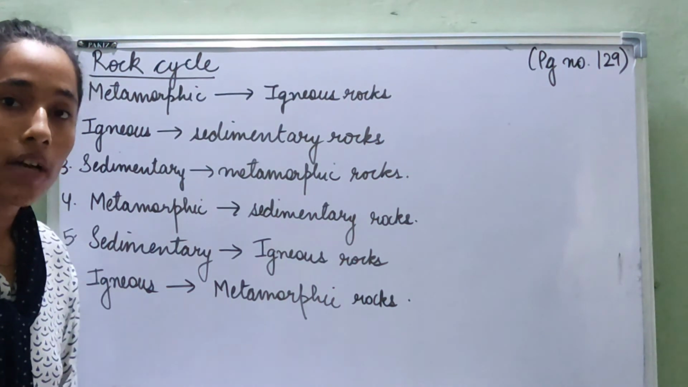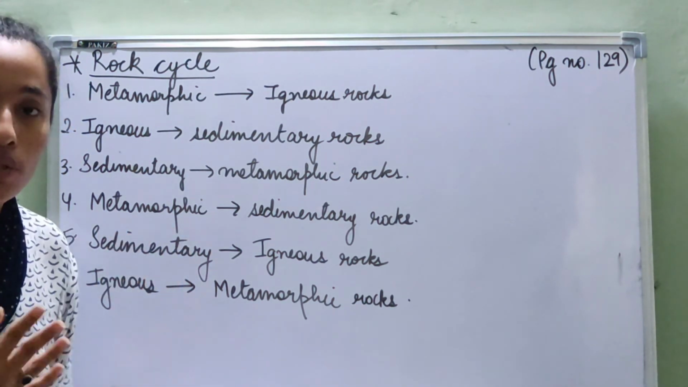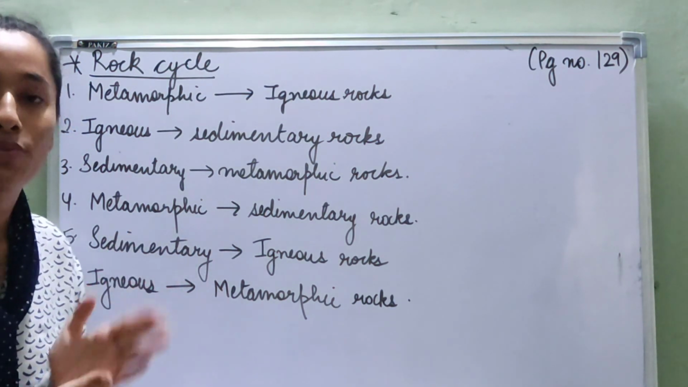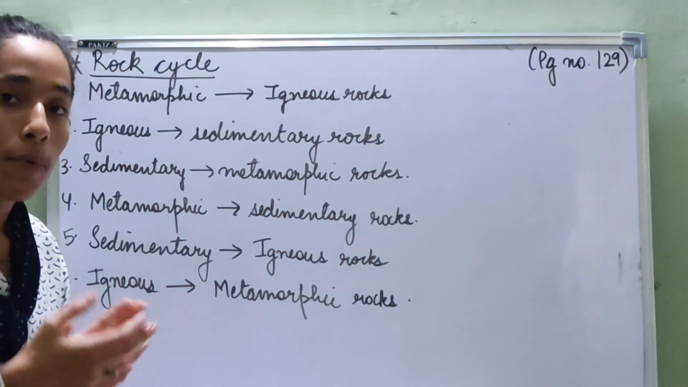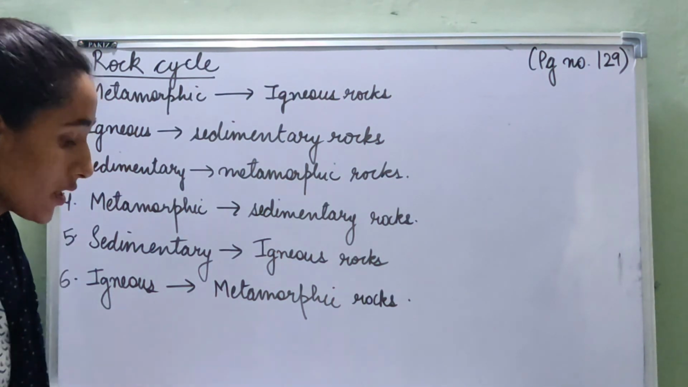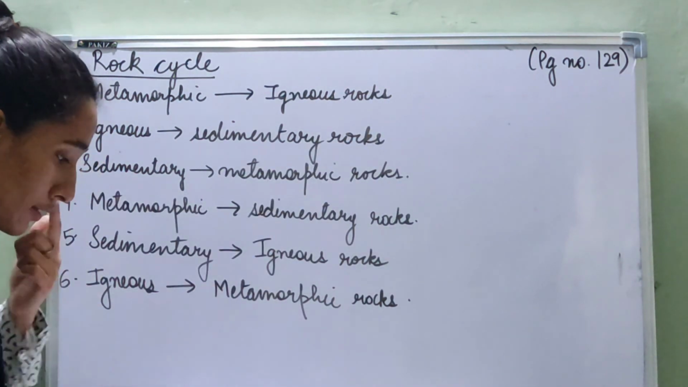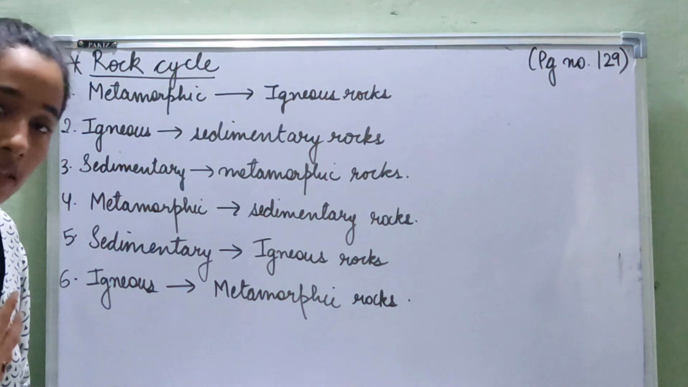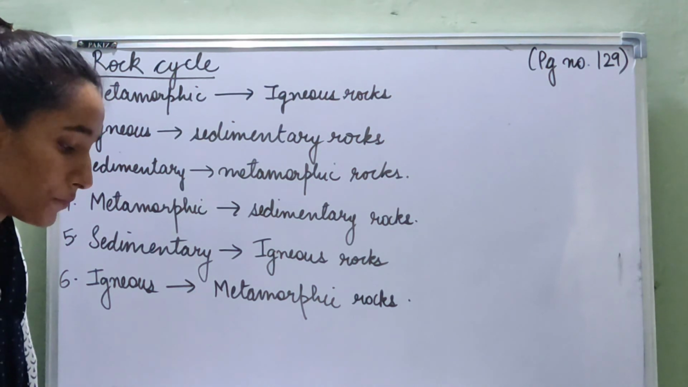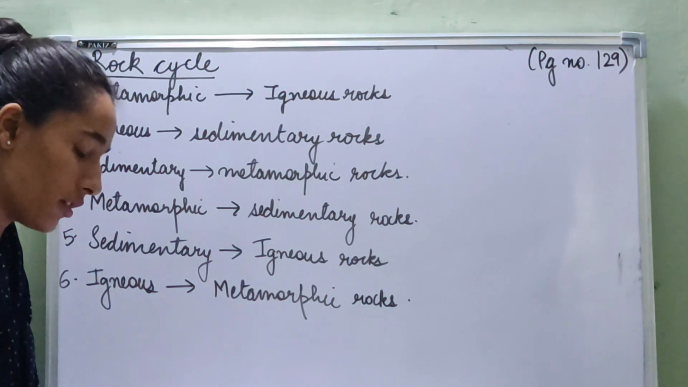Today we are going to learn about the rock cycle, of how they change into each other and how these different types of rocks are formed with the help of each other or the weather conditions or the climate. So open your books on page number 129. We are going to learn about the rock cycle and the steps of the rock cycle.